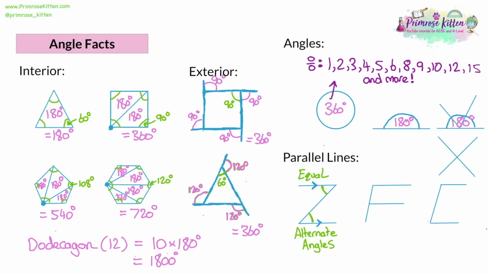Now, again, with the F shape, the two lines coming off it have got to be parallel, otherwise this won't work. The angles inside the shape here and here are going to be equal as well.